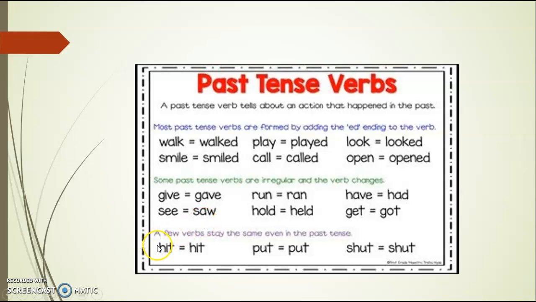And then there's going to also be some verbs that just don't change, like hit. That word won't change whether you're talking about it right now or you're talking about in the past. The word hit, put, or shut, it just won't change. Because I can put, I will be shutting the door. I shut the door yesterday. It doesn't change. It's still shut.